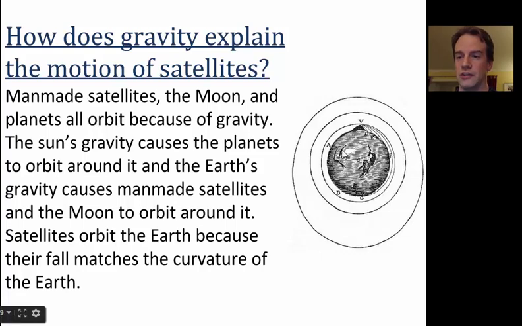In this drawing here, he had the thought experiment of thinking of a cannon on the top of a large mountain. And if you put more and more gunpowder, what would happen? Well, eventually you would shoot it with such a great amount of force that you would be able to get escape velocity, and it would begin to orbit the Earth because its fall would equal the curvature of the Earth. And so he predicted making man-made satellites before it was even possible. And that's just amazing. And that's science. That's cool.